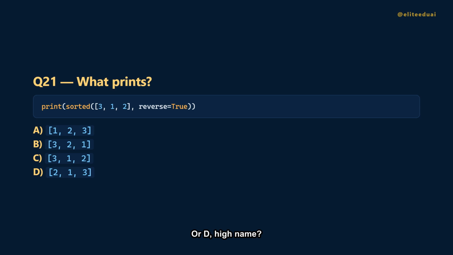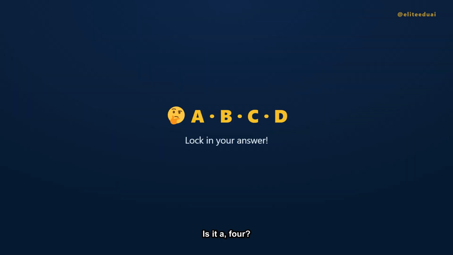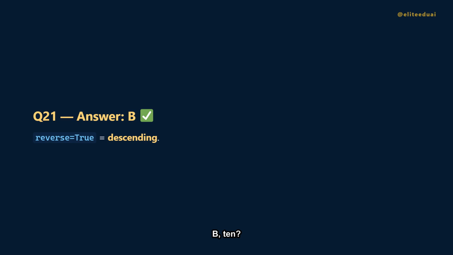Question 21. We sort 3, 1, 2 with reverse set to true. What's the result? Is it A, ascending? B, descending? C, unchanged? Or D, something else? The answer is B, sorted with reverse true orders largest first, giving 3, 2, 1.